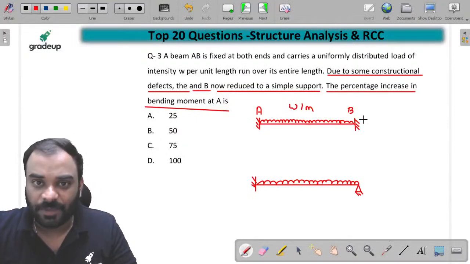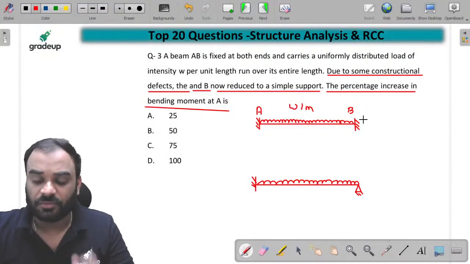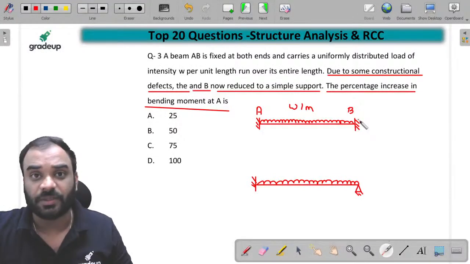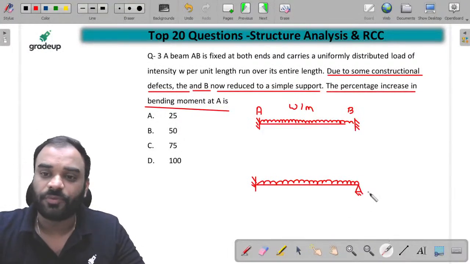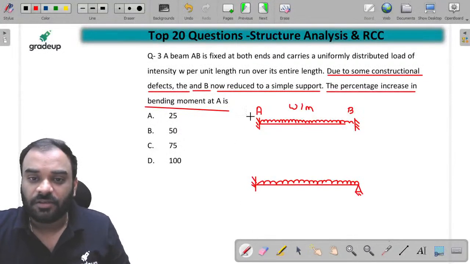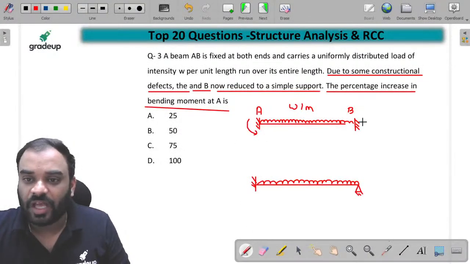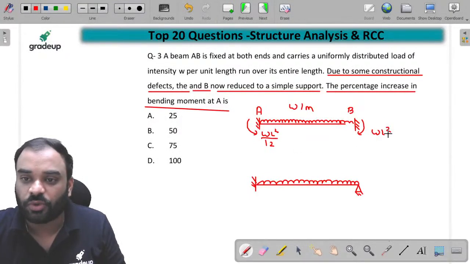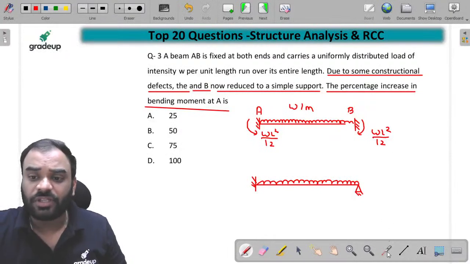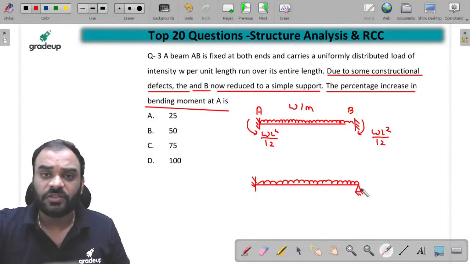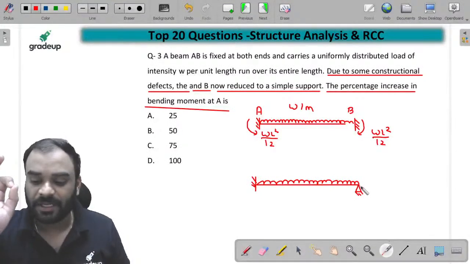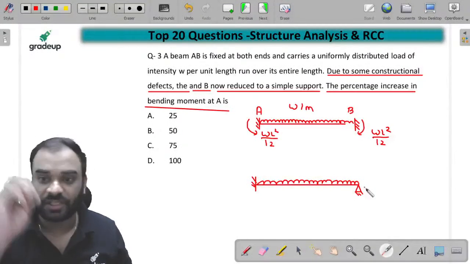अगर बच्चों यहां पे हमें क्या बोला गया है कि, सॉरी, no settlement, at this particular joint we have to consider the hinge support, right? That is your simply support. Now we know that guys, due to fixed end we have a moment over here which is WL square by 12, and this one is also WL square by 12, right? Now we know that guys, at this particular joint there is no external moment should be present, है ना. यहां पर external moment कुछ भी present नहीं होना चाहिए.